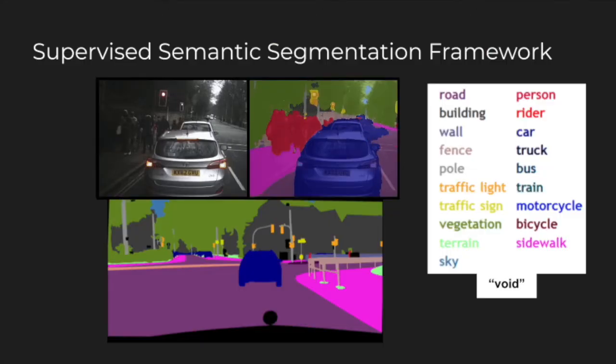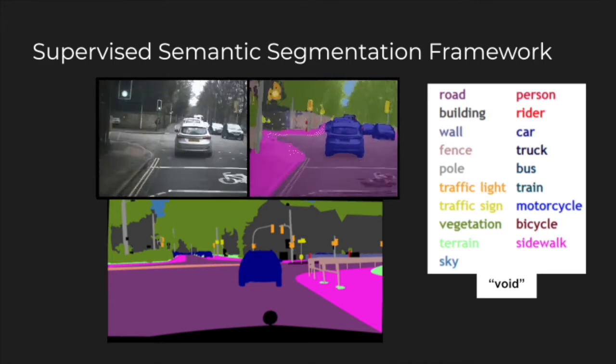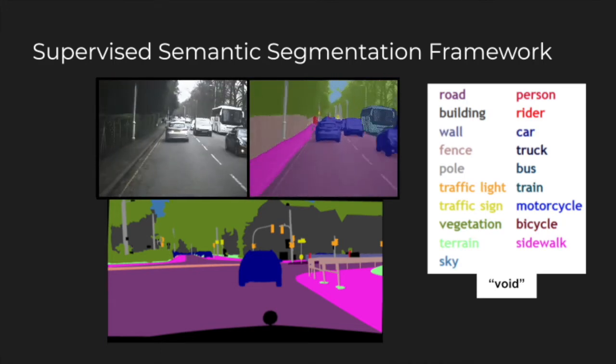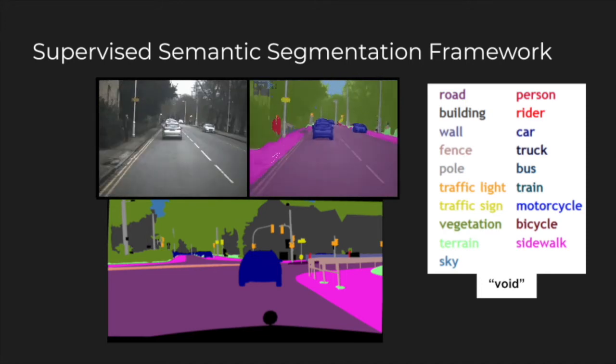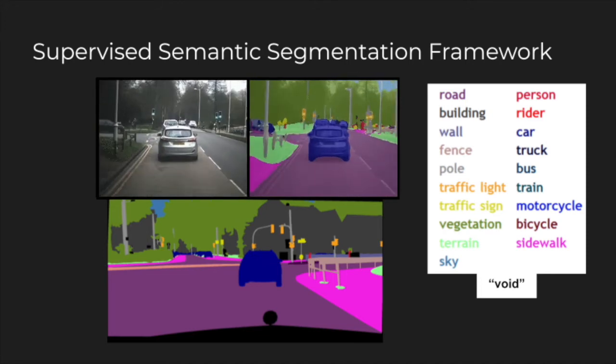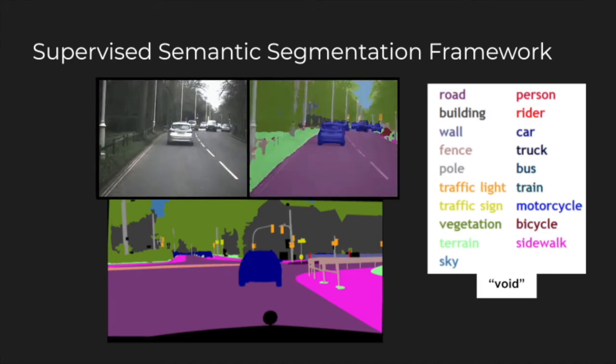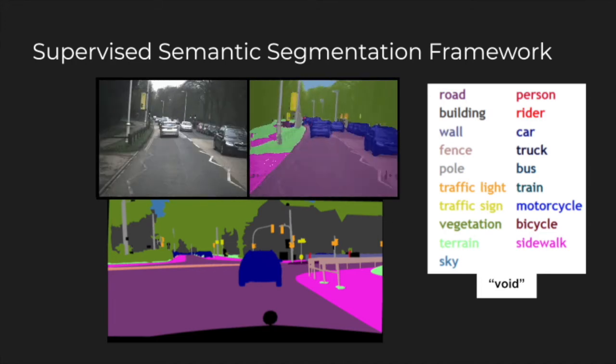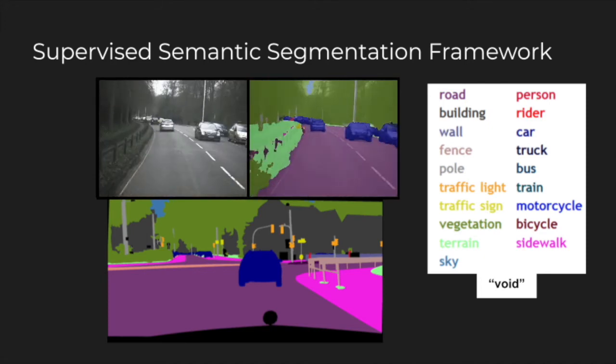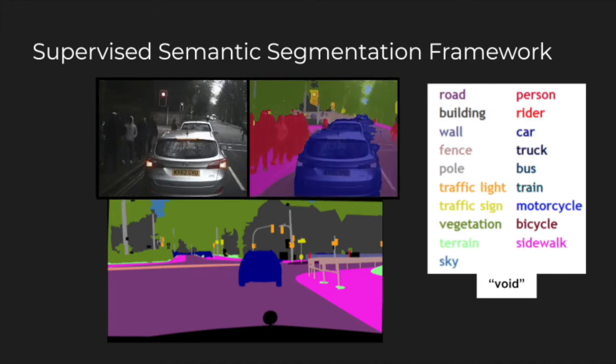In this work, we concern ourselves with the task of semantic segmentation, whereby we define a set of classes we are interested in, and then we seek to assign each pixel in a scene to one of these predefined classes. But as every pixel doesn't necessarily correspond to one of these predefined classes, we also need to define the so-called void class to account for this. A neural network can then be trained in a supervised manner by using a set of images with corresponding pixel-wise labels.